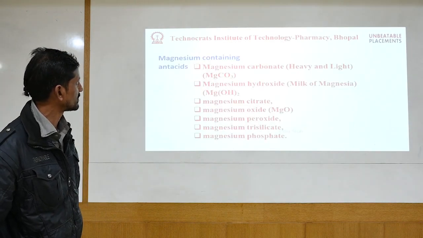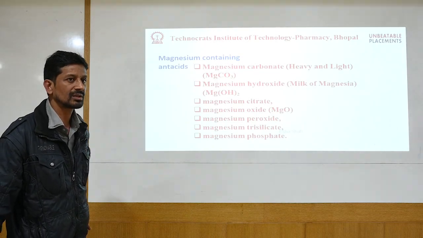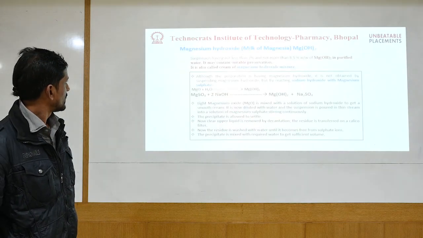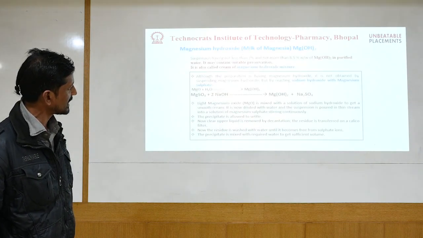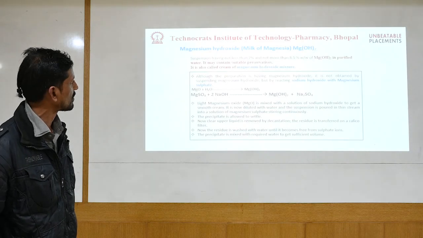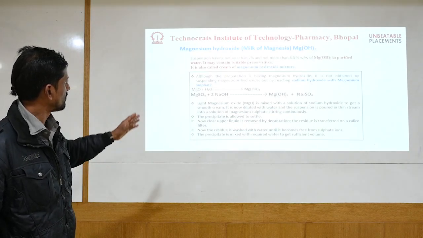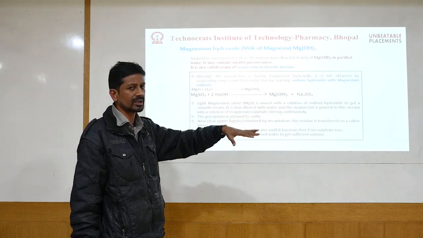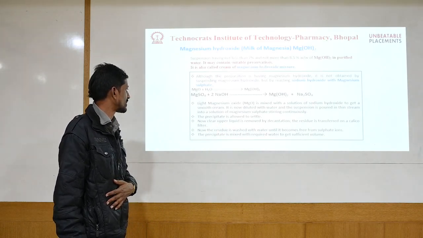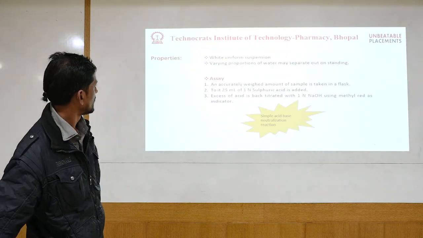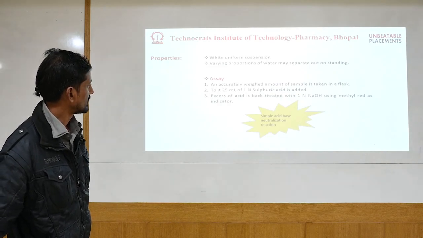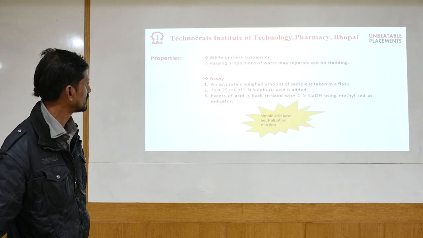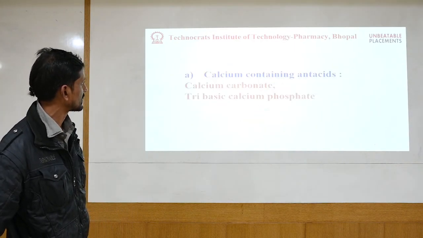Similarly, we have these magnesium containing antacids, which are milk of magnesia, magnesium oxide, peroxide. Here from next, these are again the same preparation. In the same way, what we have here is magnesium hydroxide reacts with the acid. Magnesium hydroxide will go inside the stomach and react with the extra amount of acid which is produced inside the body. This is a simple acid base neutralization reaction, which we normally keep teaching students. So it is quite easy to check the quality.